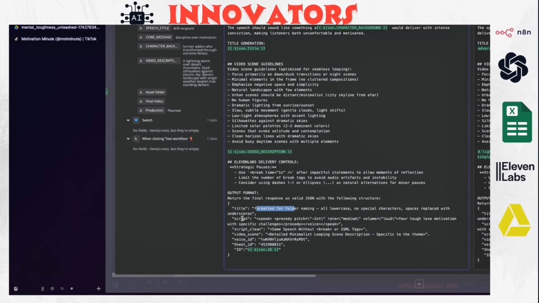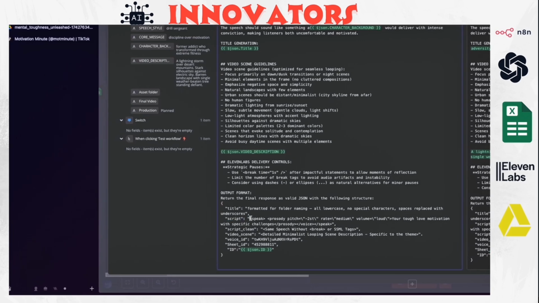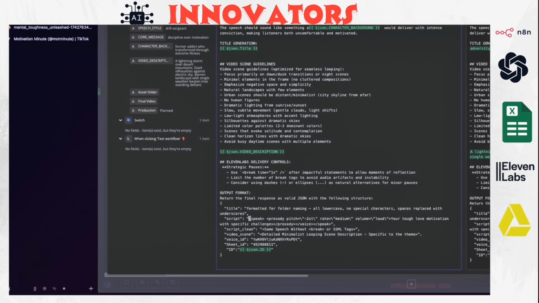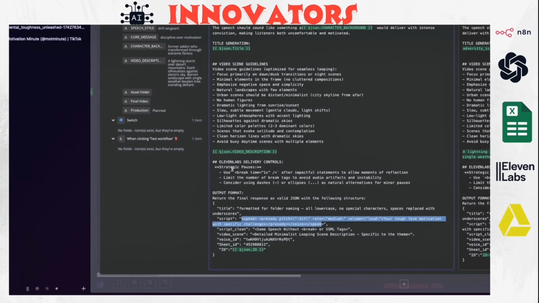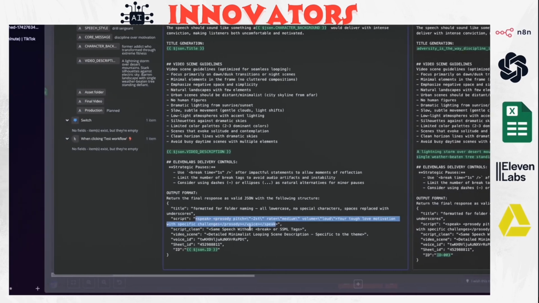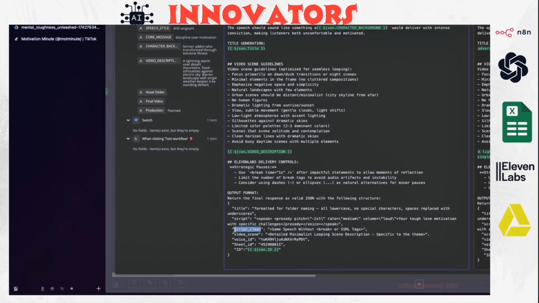Okay, so the second one is the script. And the script is the one that's going to be sent to 11 Labs. As you see, the code, or I'll say the tags here, is where we give it instructions. So it's going to generate something like that. When you send it to 11 Labs, 11 Labs will be able to understand it and add these tags inside the script to make sure it pauses and sounds very natural. Okay, and here the script clean means there are no tags, just the raw script.